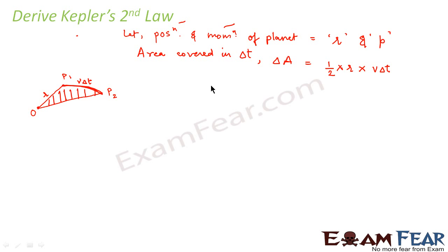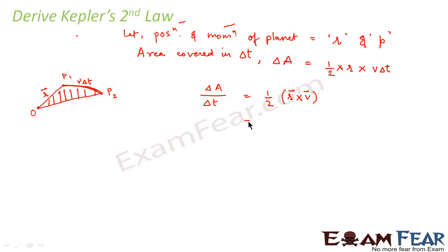We are using simple mathematics here. So from this we can say delta A by delta t is equal to half r cross v, because we are dealing with all vector quantities.